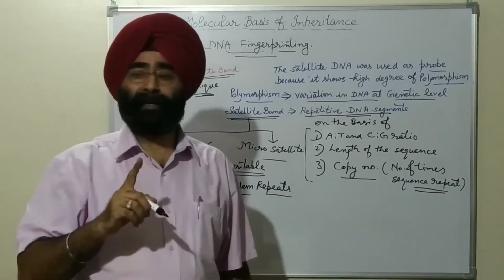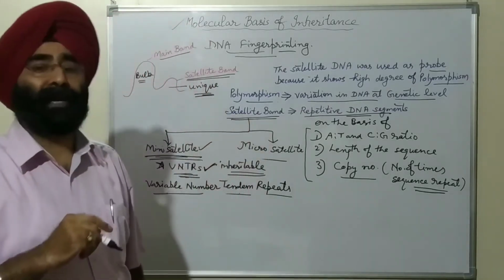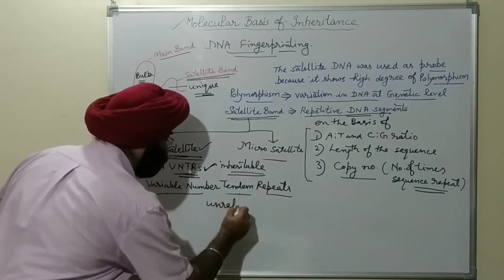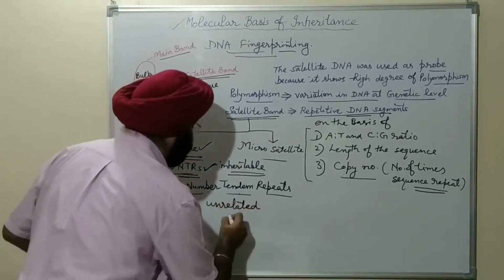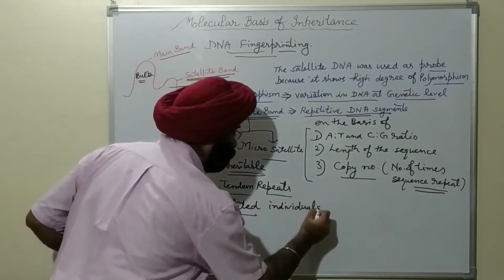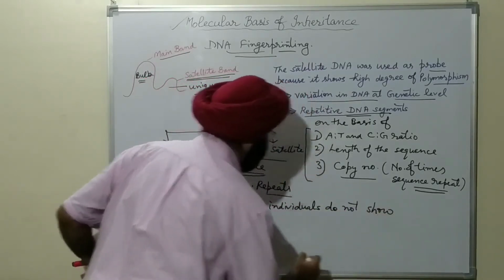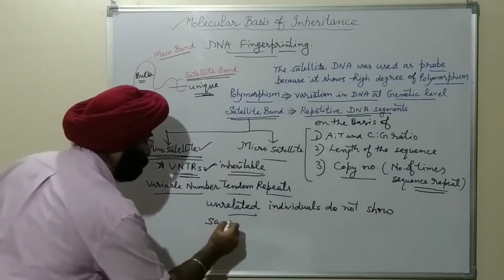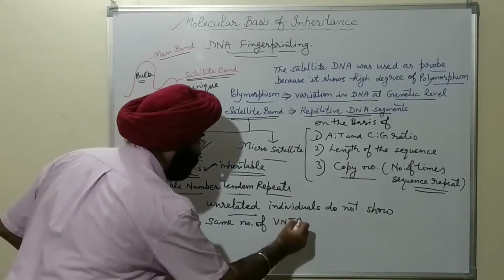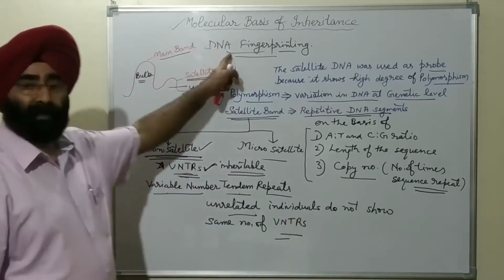So, unrelated individuals do not show the same number of VNTRs. This is the basis of fingerprinting.